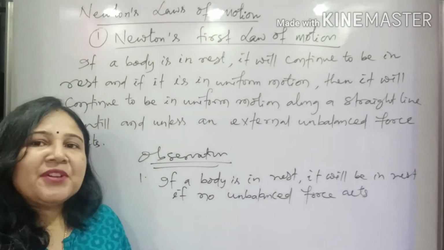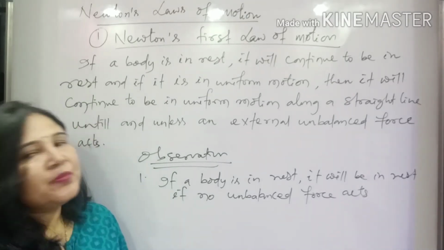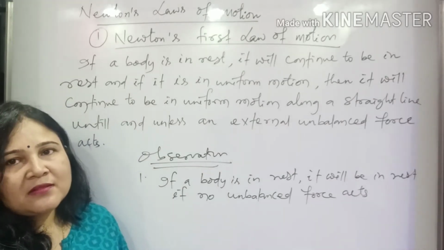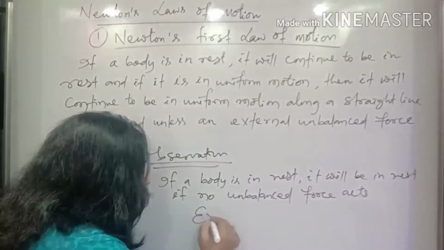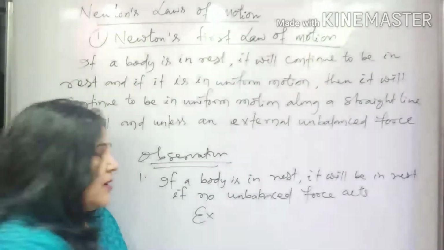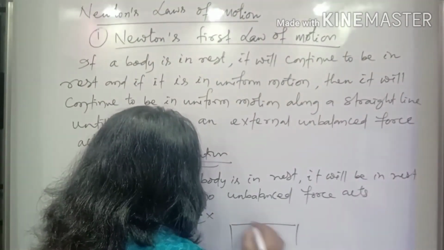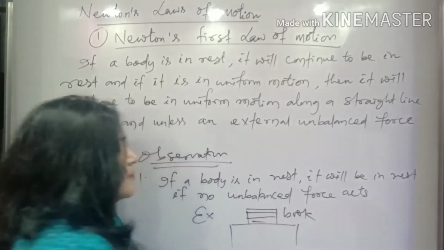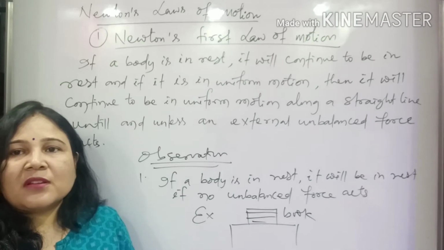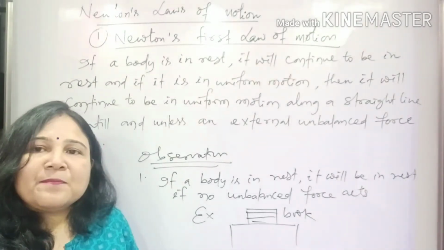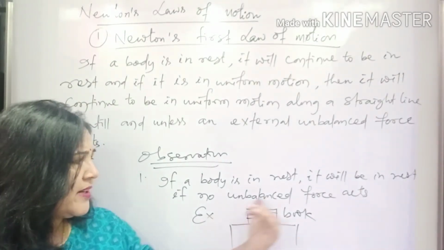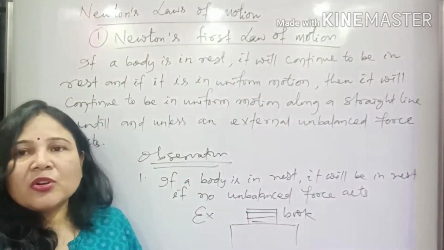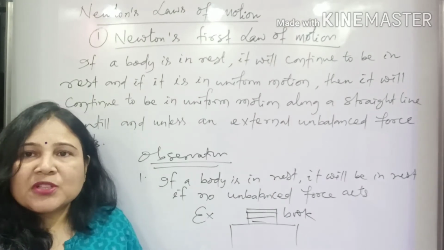If a body is at rest, it will continue to be in the same rest condition if no unbalanced force acts. Let's take an example. Suppose there is a table, and on it a book is lying on the surface of this table. If no force is applied from the external side, that means nobody applies a force to this book, then the position of the book is not going to change, or you can say the state of the book is not going to change.